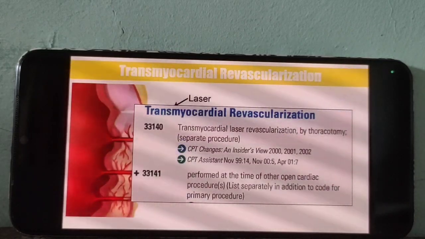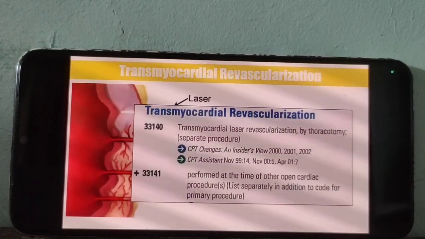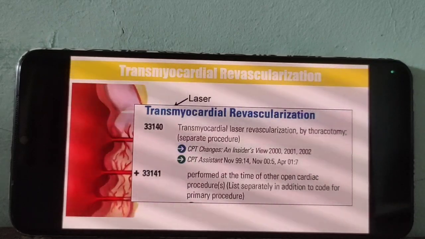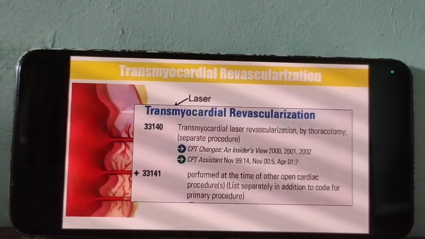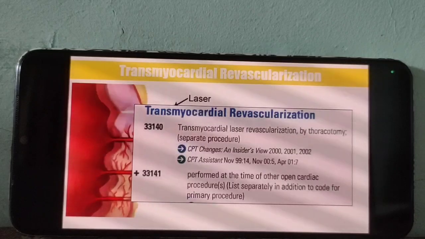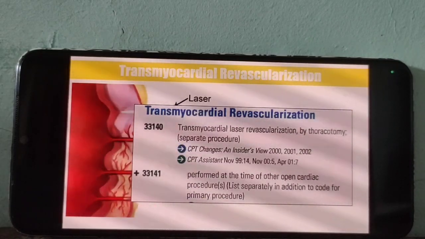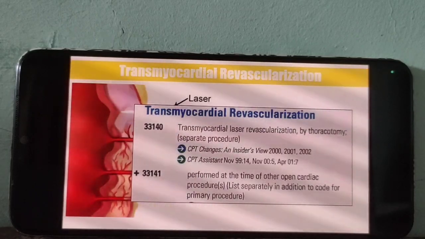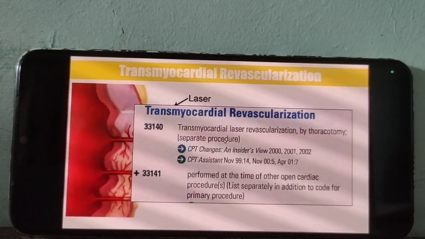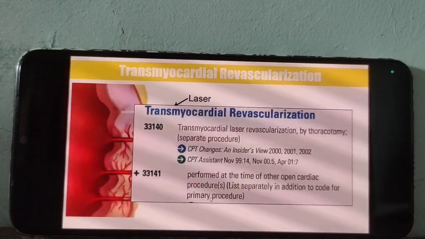Instead of transmyocardial alone, if another cardiac procedure is done, then we should use this add-on code. During another major open heart procedure, if the doctor also performs transmyocardial revascularization, we should report this add-on code.